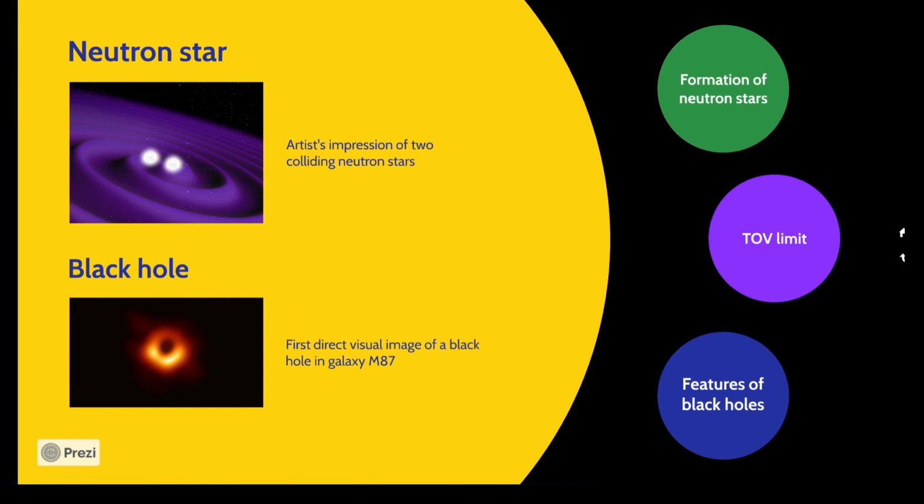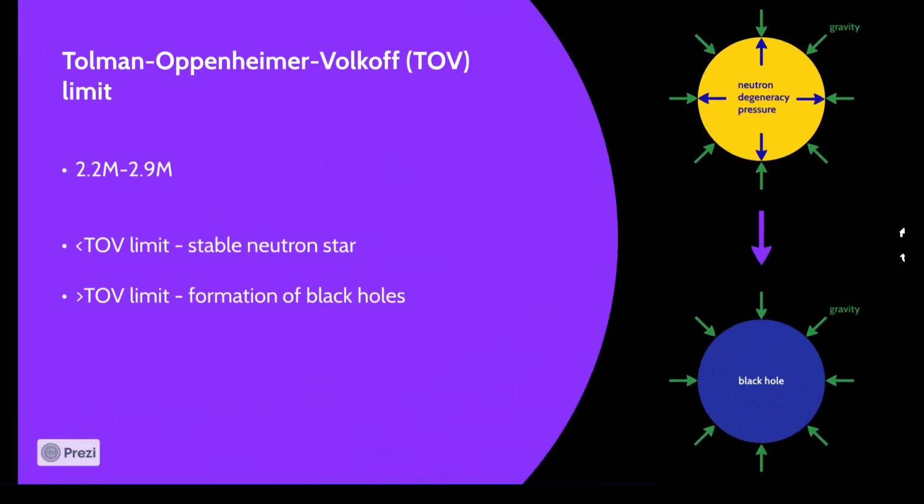If the mass of a neutron star exceeds a certain limit, the star will inevitably continue collapsing into a black hole. Such a limit is called the Tolman-Oppenheimer-Volkoff limit, or the TOV limit, which is around 2.2 to 2.9 solar masses. This TOV limit for neutron stars is analogous to the Chandrasekhar limit for white dwarf stars.